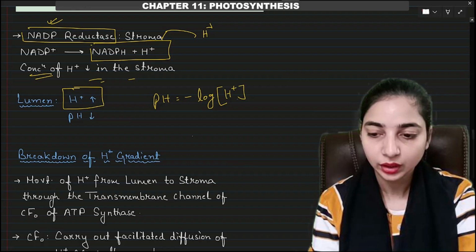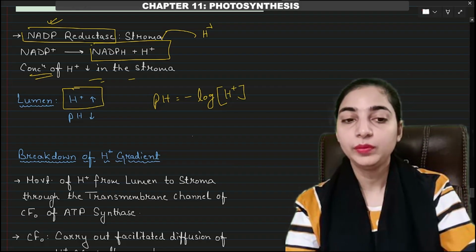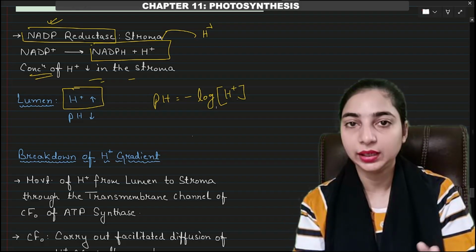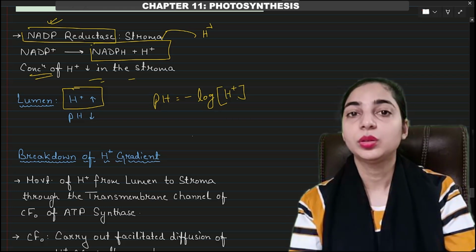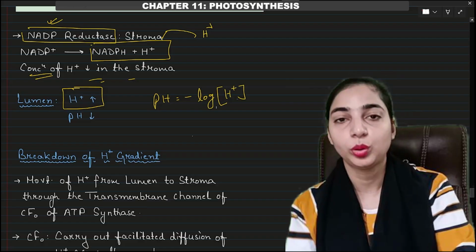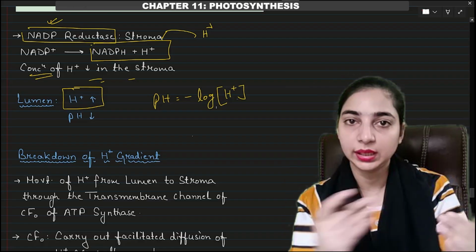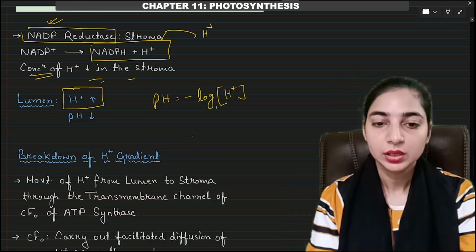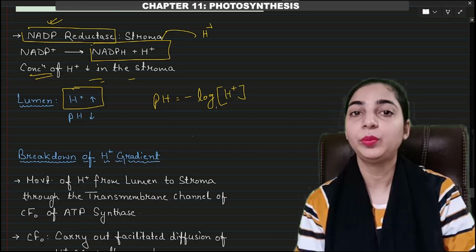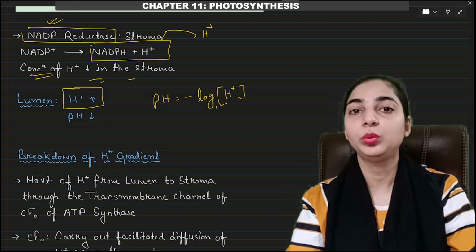Okay. Now, this is only half of the chemiosmotic hypothesis. Till now we have only discussed how the proton gradient will develop. Gradient means difference in level. So now we have a high concentration of protons in the lumen and a very low concentration of protons in the stroma. There is a huge difference between the levels of protons in the lumen and the stroma. So this way the gradient has developed. Now the energy will be released only when this gradient is broken. So the next step is the breakdown of this gradient.